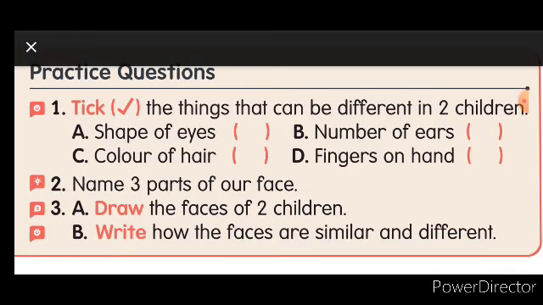As usual, let us see what is given in the content book as practice questions. Tick the things that can be different in two children: shape of the eyes, number of ears, color of hair, fingers on hand. So now you have to tick which can be different. Shape of the eyes can be different. Yes, so you can tick. Number of ears will be different, children? No, same. So no need to tick anything there.